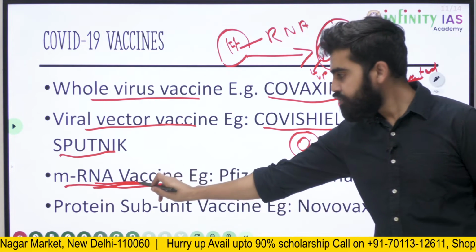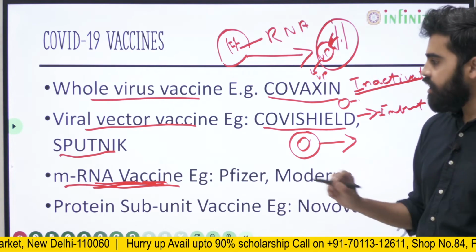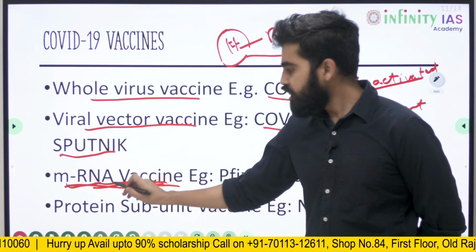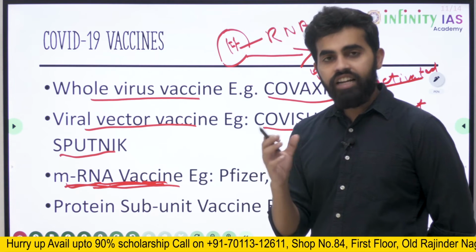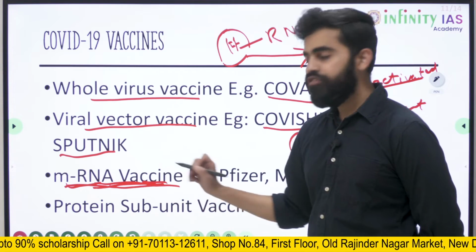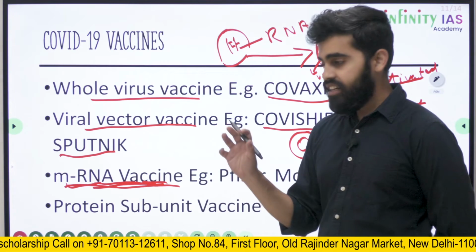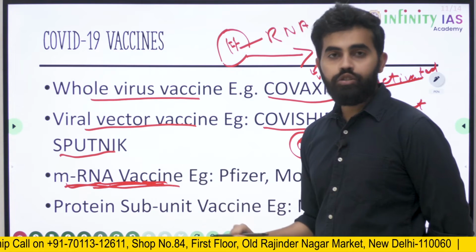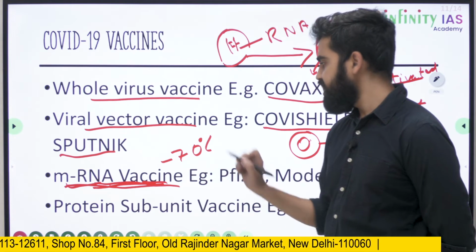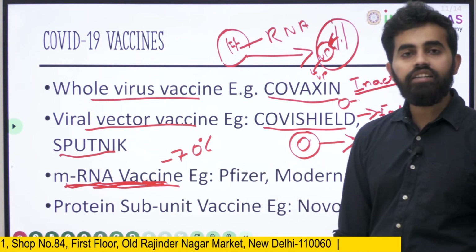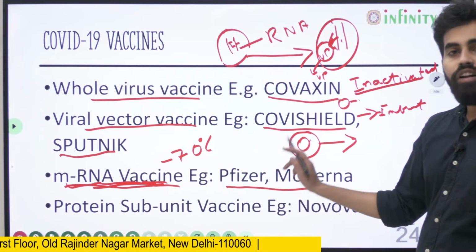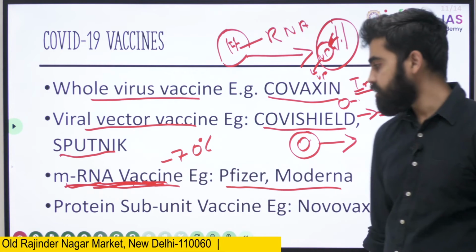So one disadvantage with these mRNA vaccines is that mRNA is essentially genetic material. It is very difficult for genetic material to exist outside the cell. So these kinds of vaccines will require certain specific conditions to store them. For example, they can be stored at only -70 degrees centigrade, which makes it very difficult to store and transfer these vaccines. That is one of the disadvantages with mRNA vaccines.